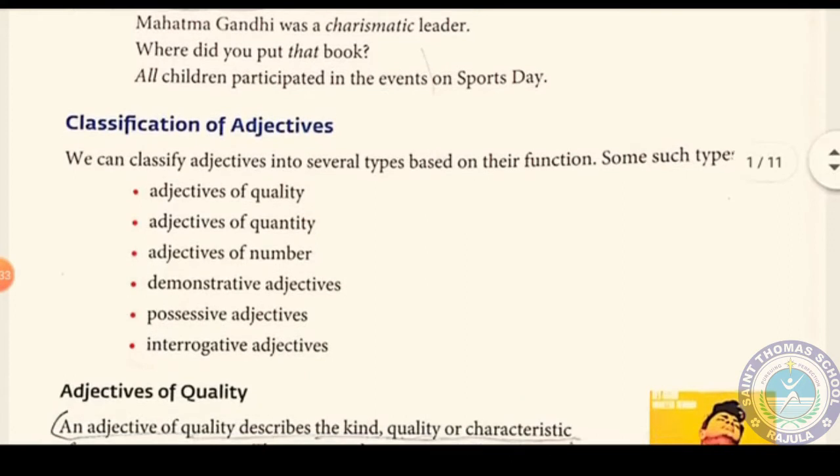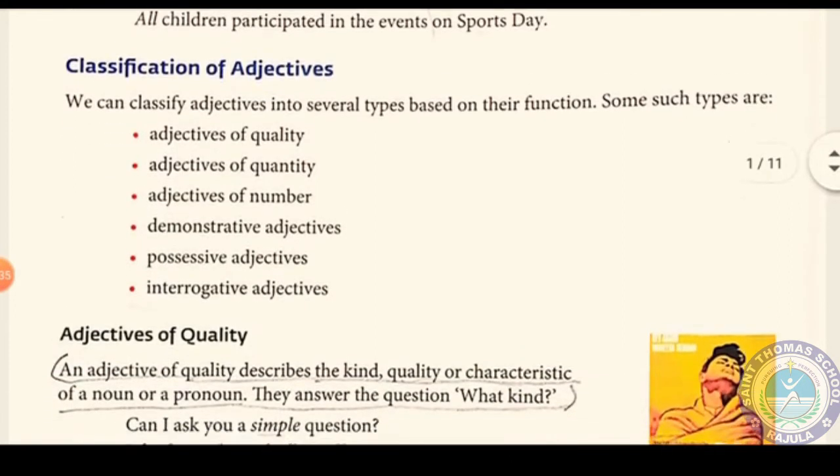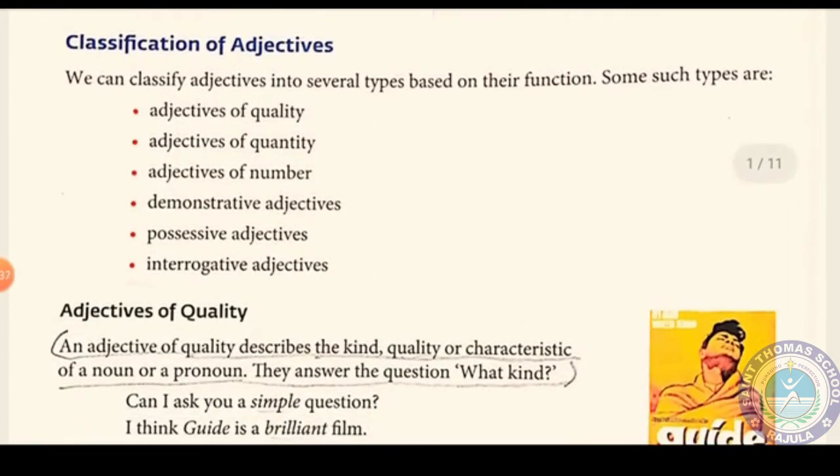Now here, let us see the classification of adjectives. We can classify adjectives into several types based on their function. Some such types are adjectives of quantity, adjectives of quality, adjectives of number, demonstrative adjectives, possessive adjectives, and interrogative adjectives. Now, let us see all these adjectives one by one.